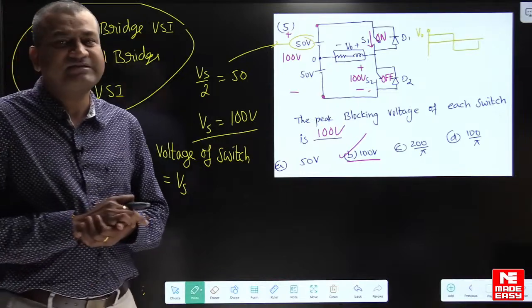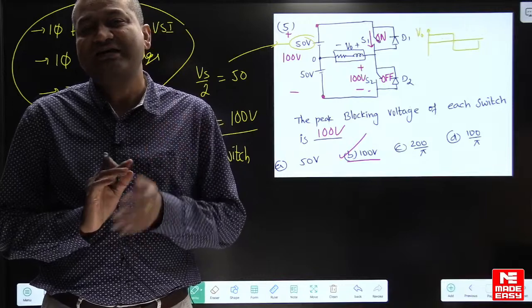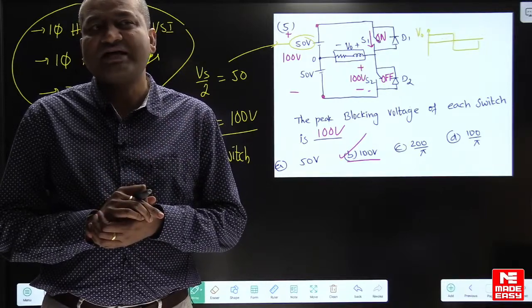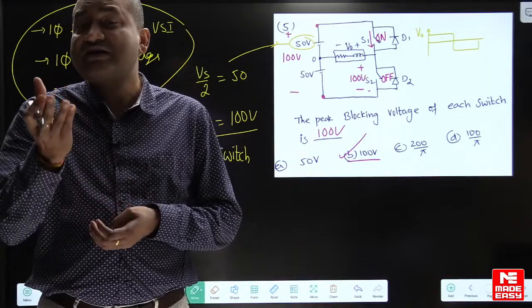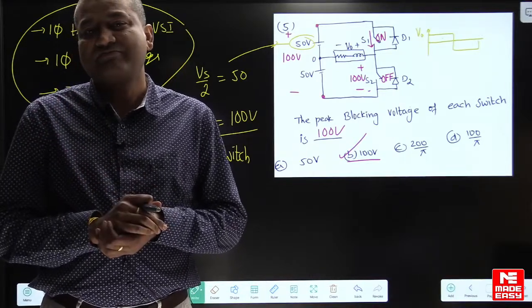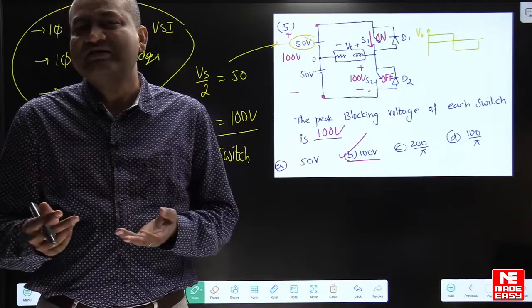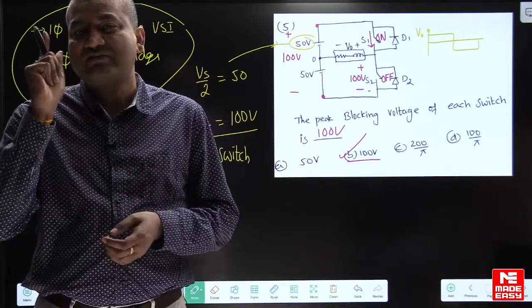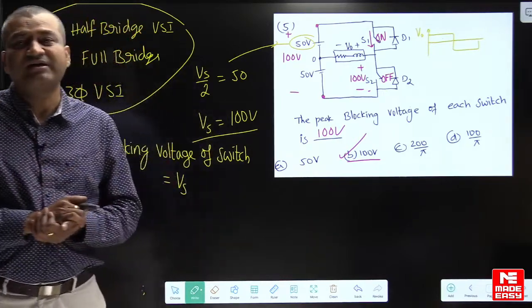What kind of ratings? They will ask voltage rating, they will ask current rating. We have to design the ratings of semiconductor switches. For rectifiers, they will ask PIV rating. Such types of models, every 2 years we are expecting one question. That is the strategy we have done. That is the statistics we have done already.